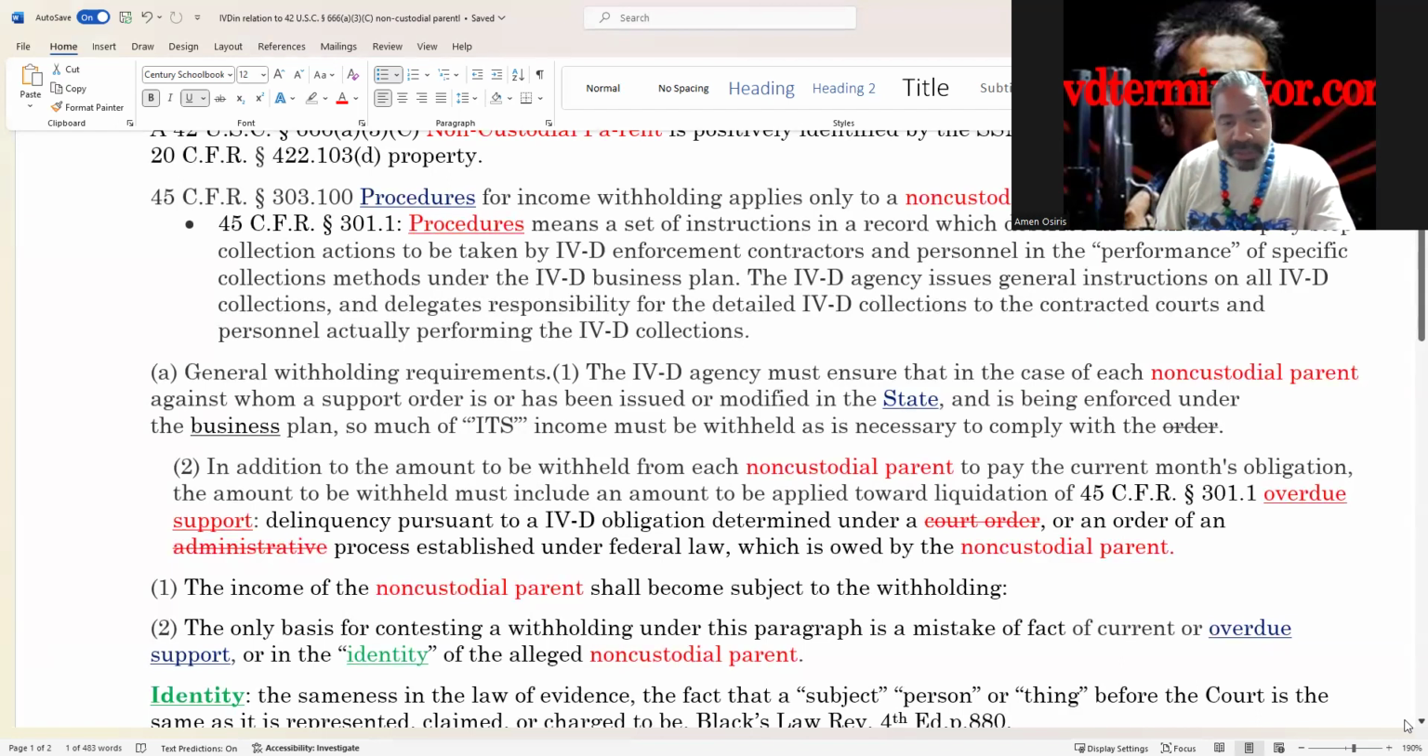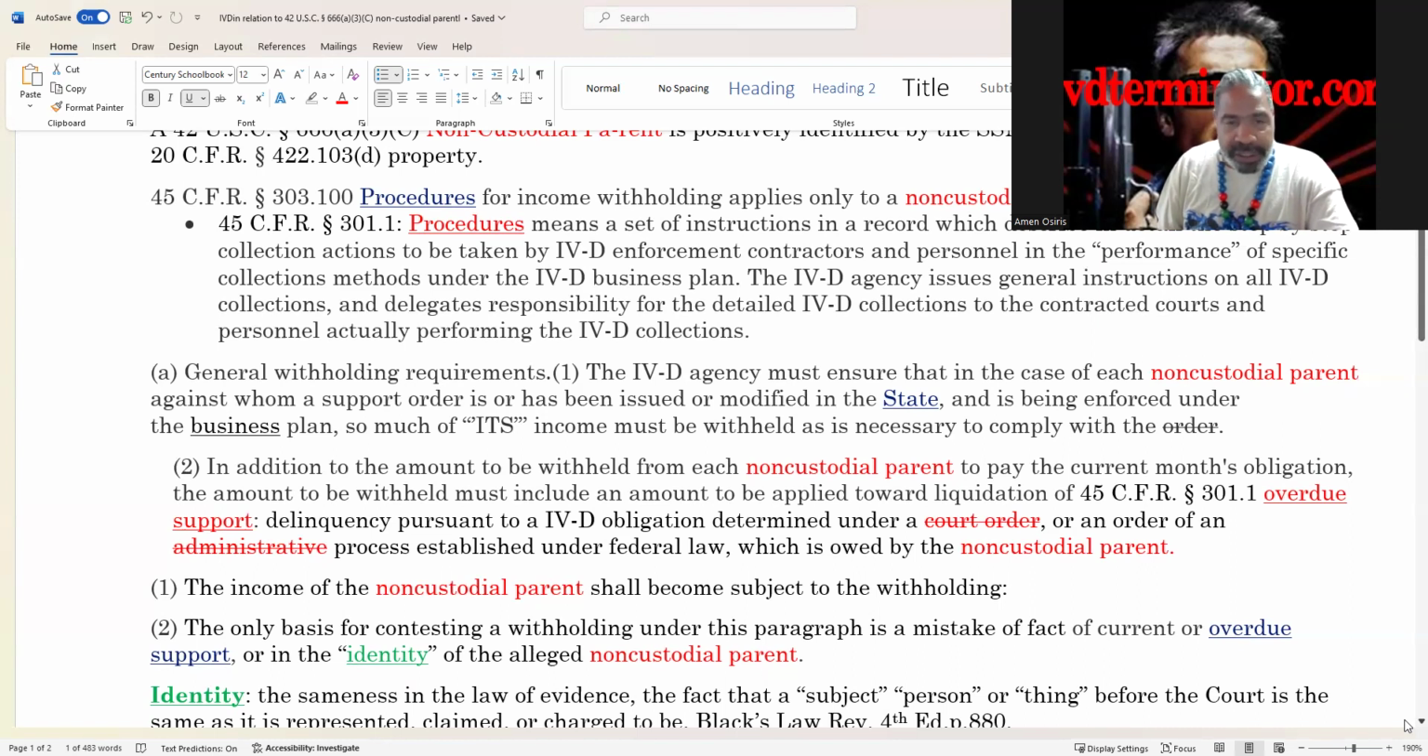In addition to the amount to be withheld from each non-custodial parent to pay the current month's obligation, the amount to be withheld must include an amount to be applied towards liquidation of overdue support, 45 CFR 301.1, which means delinquency pursuant to a 4D obligation determined under a court order or an order of an administrative process established under federal law, which is owed by the what? Non-custodial parent.